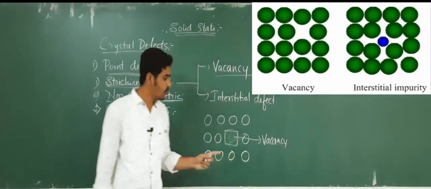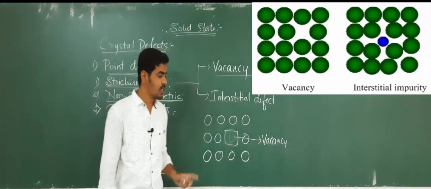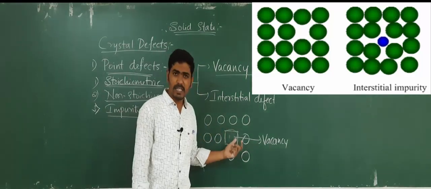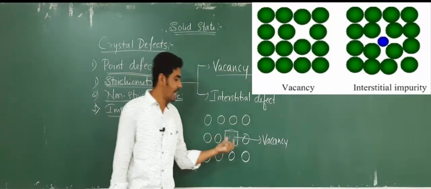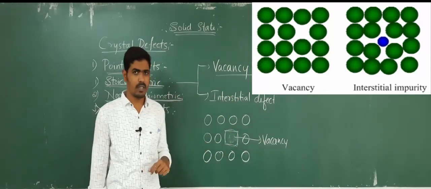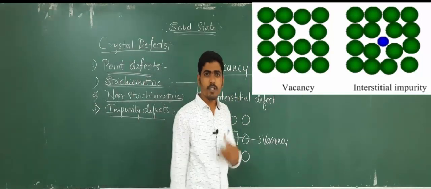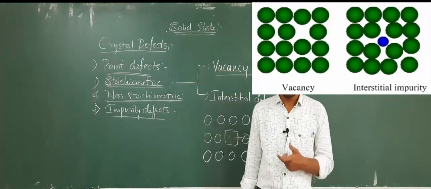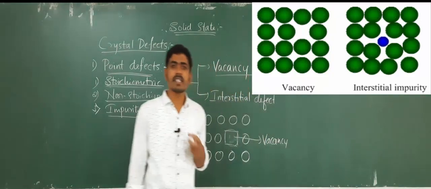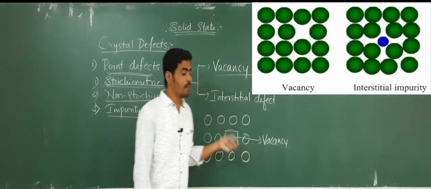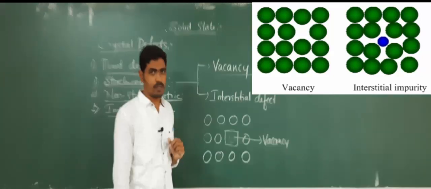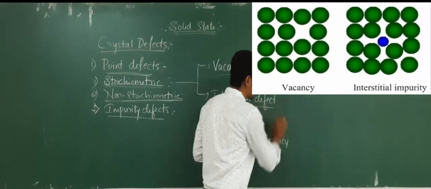Vacancy, as I have told you, is nothing but empty space. So that vacancy created due to absence of the particle at the lattice point, and such type of defect is said to be vacancy defect. The defect which arises due to the vacant site, meaning the empty site which arises in the crystal lattice, is said to be vacancy defect. And another one is interstitial defect.